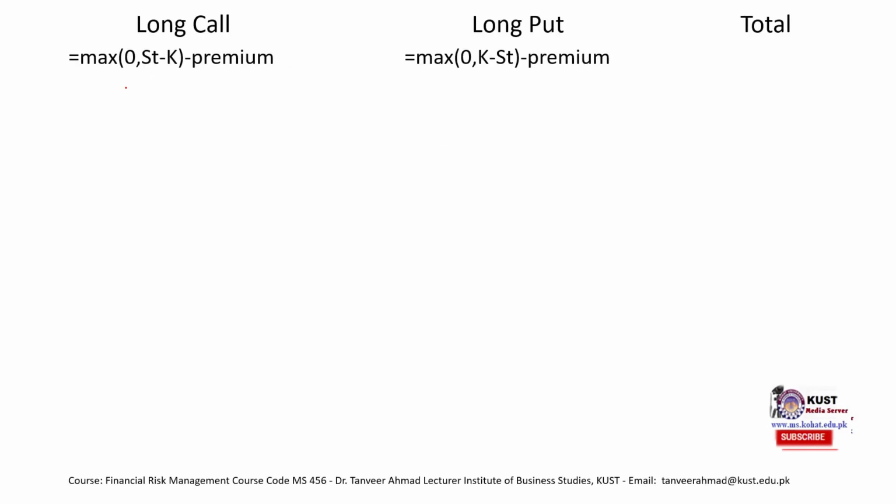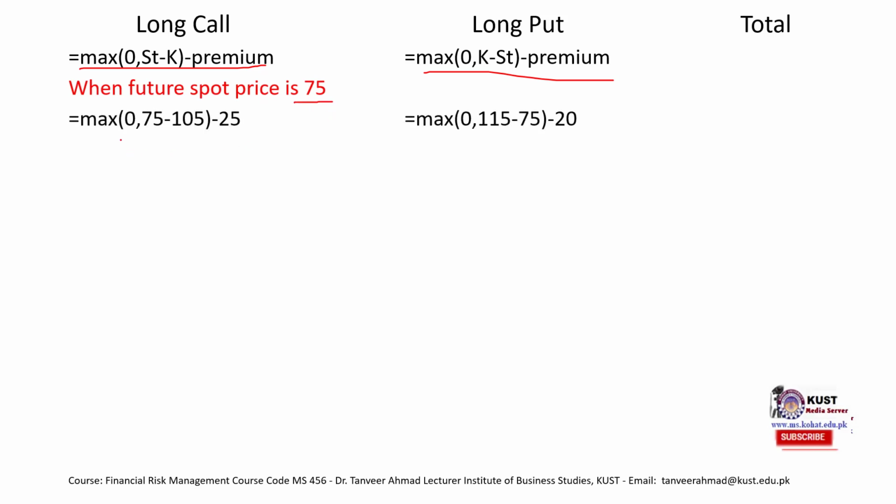So again we have these two formulas, and when we add these two formulas, we get the formula for the long strangle strategy. If the spot price is 75, using the long call formula, maximum of 75 minus 105. Now you would notice that in previous cases when we were discussing long straddle, we used the same 110 strike price in both the cases, right?